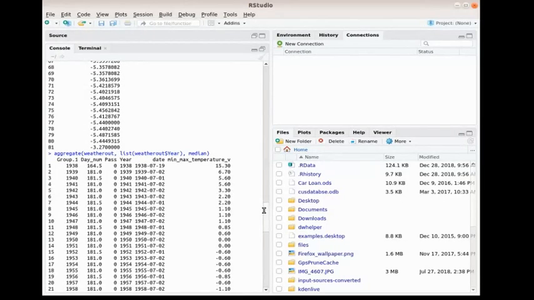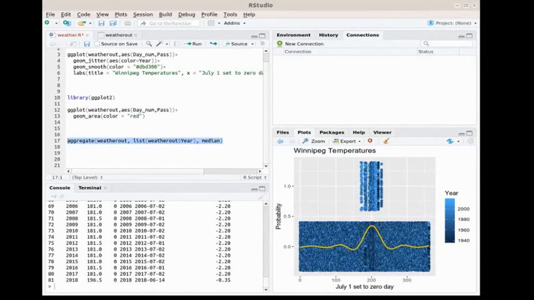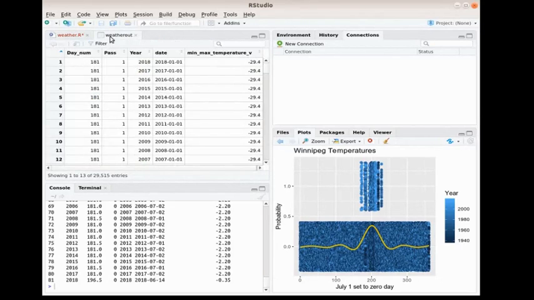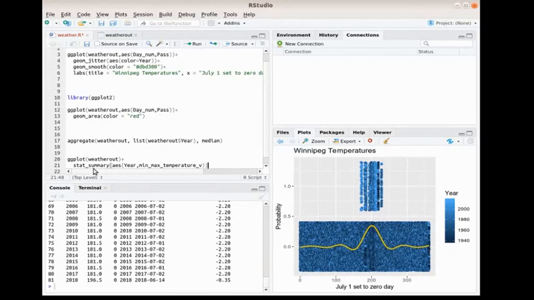Finally, one other thing that we want to possibly do is that we got a nice little output here of the aggregated output for the median, but we might also want to just plot it and see what it looks like. A fun way to plot it is simply by using ggplot. We're going to use the weather out, this information here, and we're going to do a stat summary.